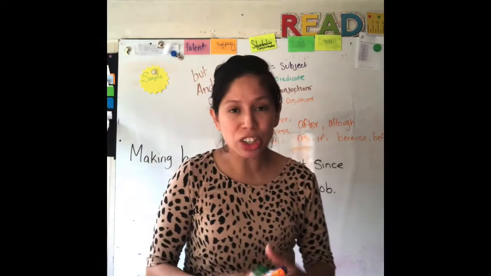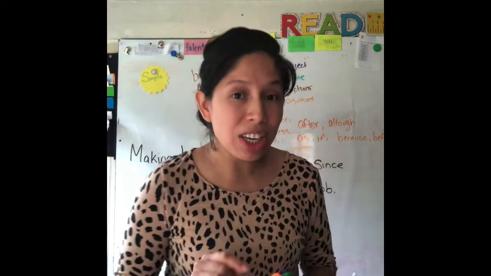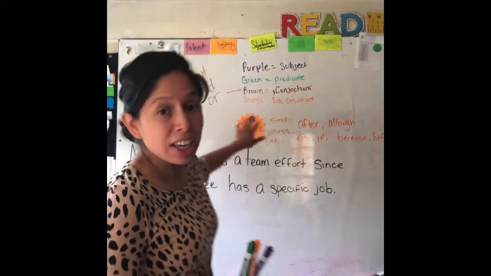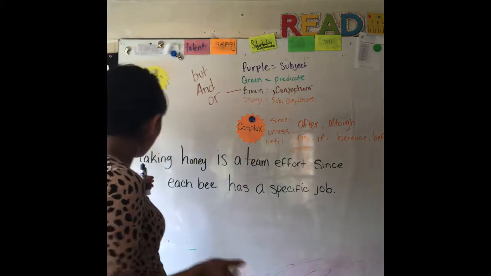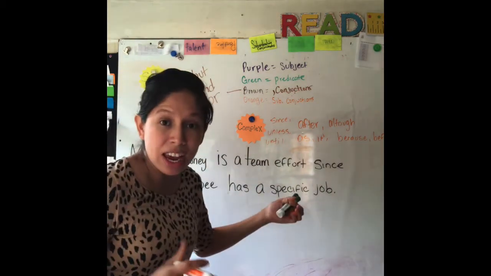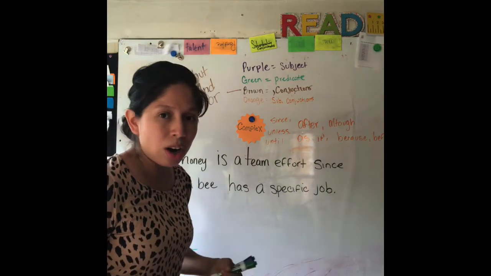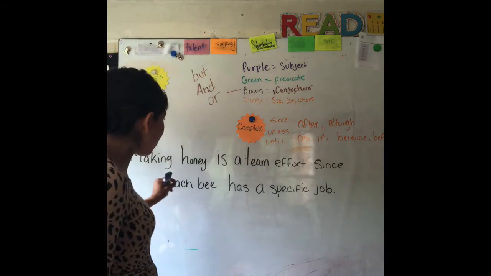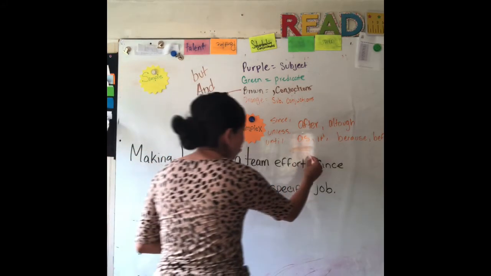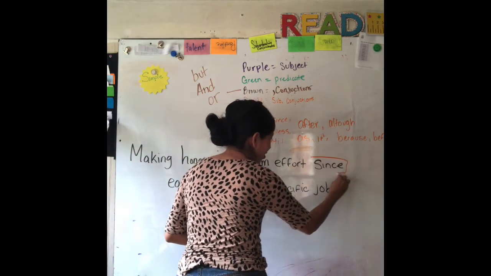So what I ask my child first is, do you see any subordinating conjunction? And they know that that is orange. So they go in there and try to find first a conjunction or a subordinating conjunction. And they find that we have since right here.